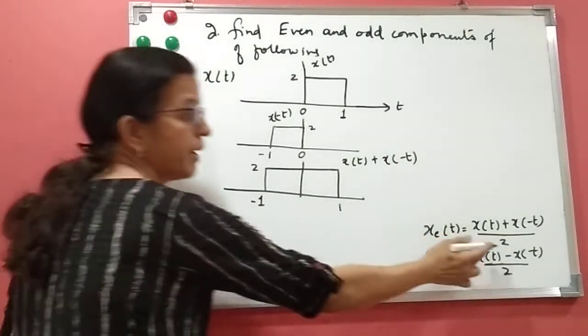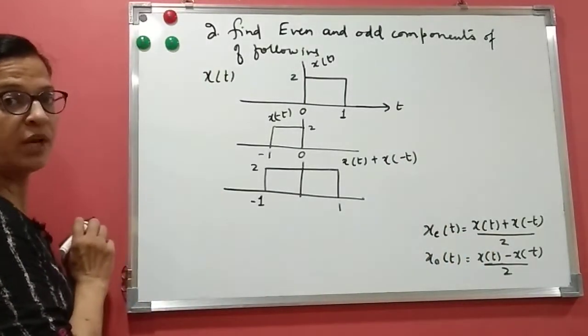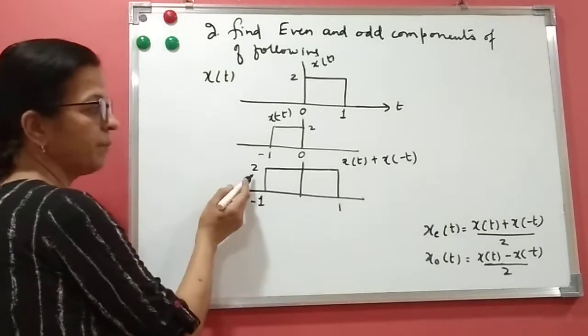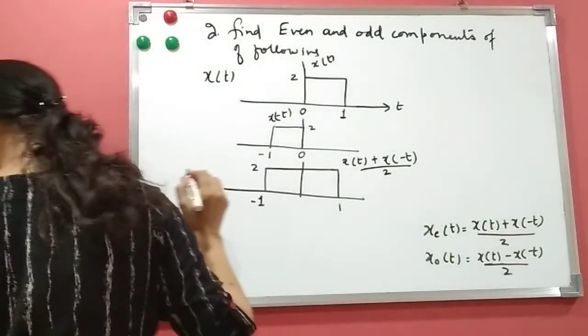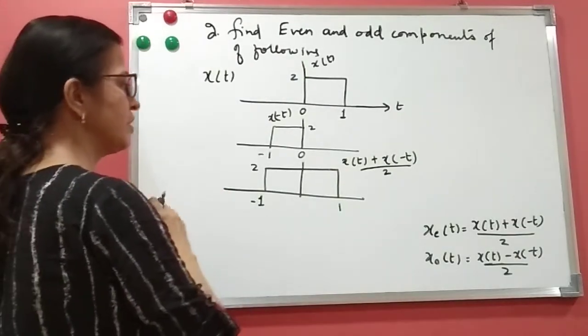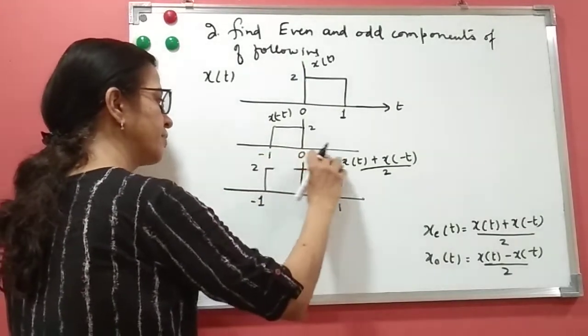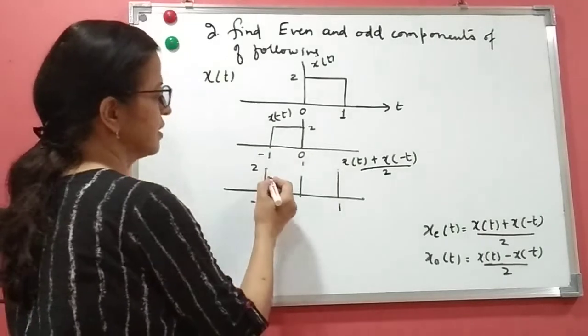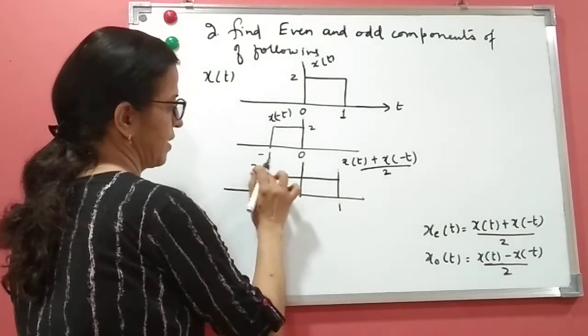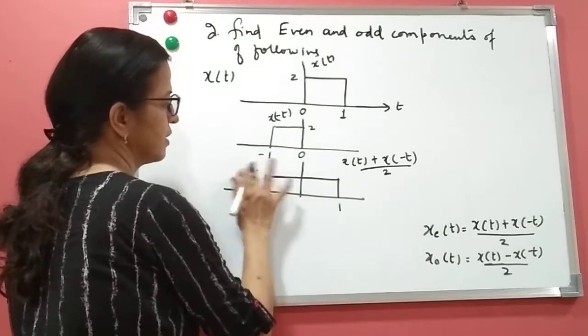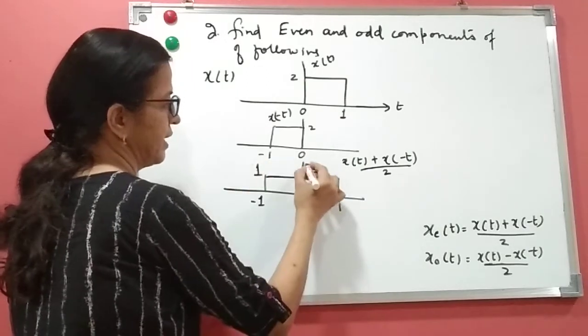But we want to divide by 2. Divide by 2 is only on amplitude, so this 2 will become 1. Instead of drawing the second one, you can draw the second one also. Because of space, I'm doing it here, half of this. So this is your x_e(t).